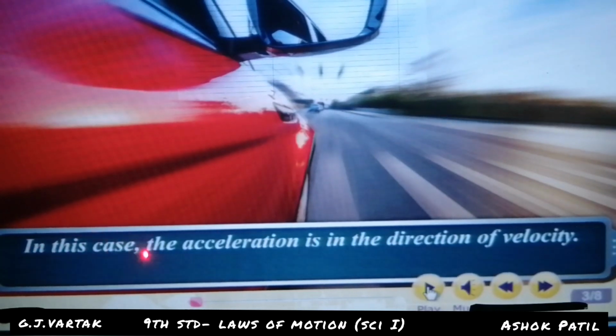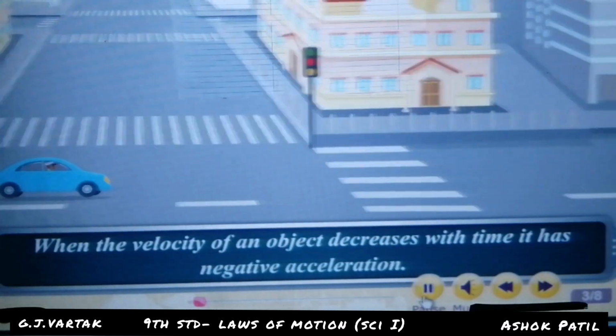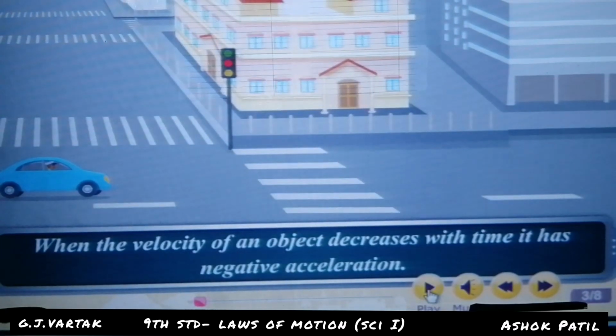In this case, the acceleration is in the direction of velocity. This is a car moving in the direction of velocity, and that is called positive acceleration.